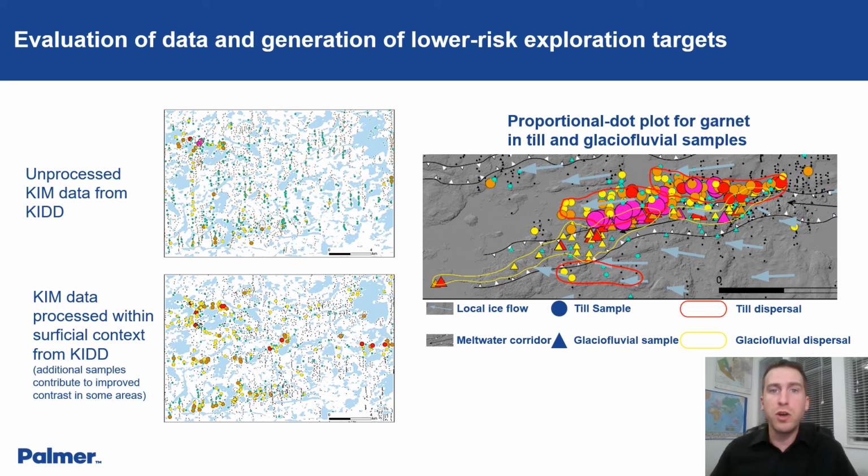To really drive the point home, the figure on the right shows a proportional dot plot in till and glaciofluvial samples. We can see that the till generates dispersal to the west along the main ice flow vector. The glaciofluvial samples, however, follow along the meltwater corridor that trends toward the southwest. Anomalies in the glaciofluvial sediments are generally higher than in till. If we look at both of these results together, the glaciofluvial material will mask the till anomaly and will focus our efforts on the glaciofluvial units instead of the source of the primary till anomaly.